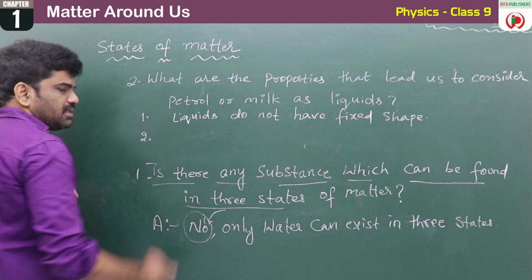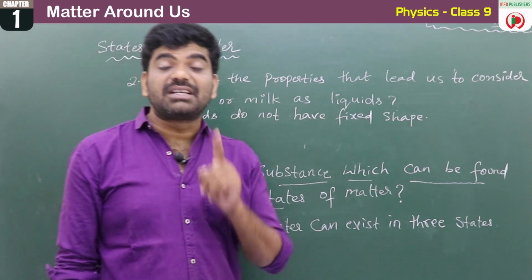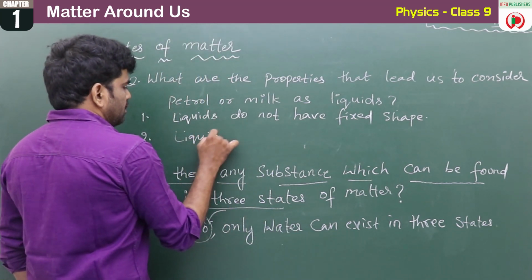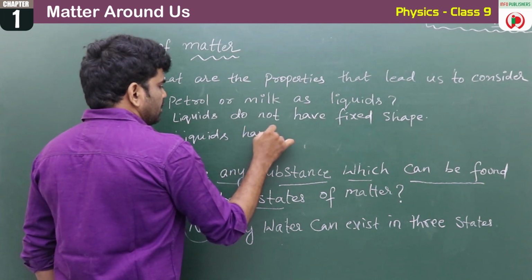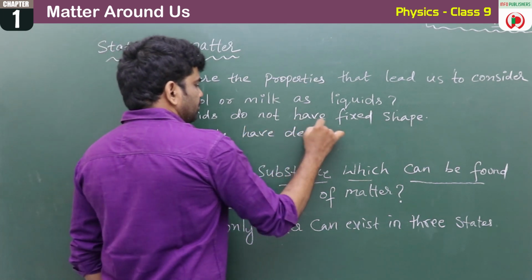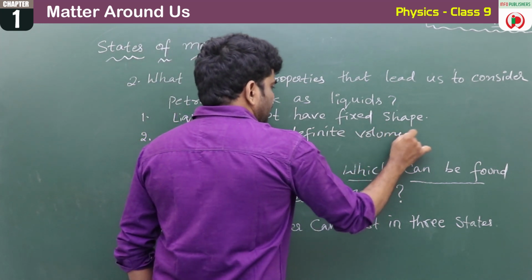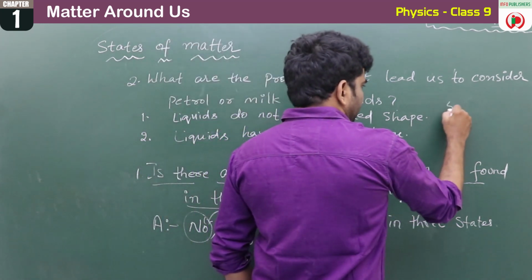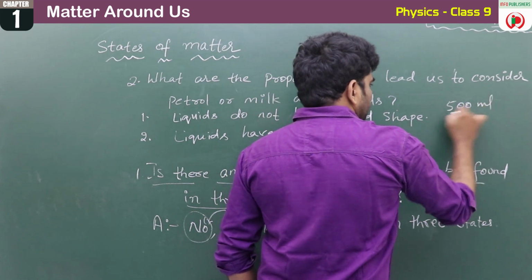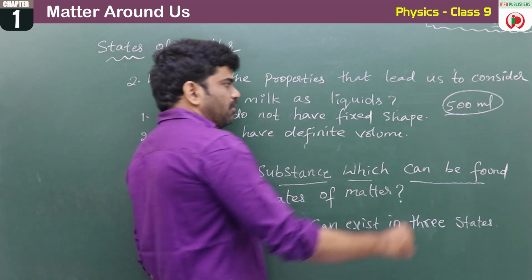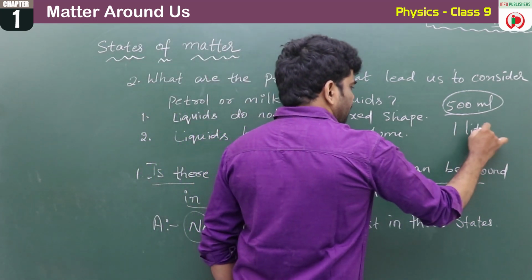And the second one is, liquids have a fixed volume. Liquids have definite volume. Yes or no? For example, if you take 500 ml, this is a definite volume. 500 ml is half a liter, and 1 liter, this is a definite volume.